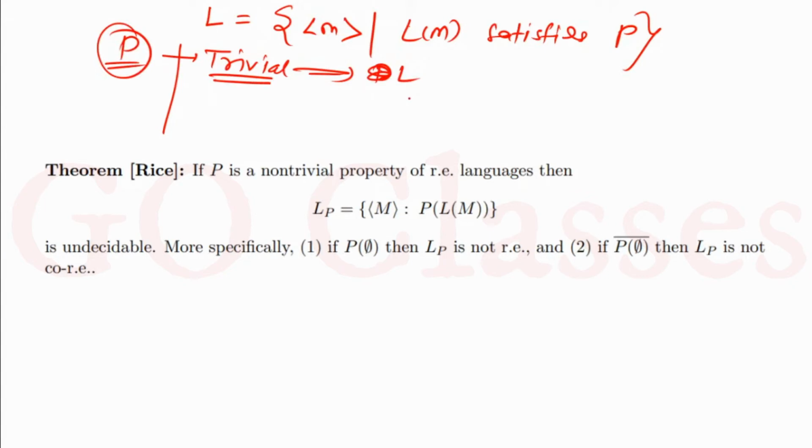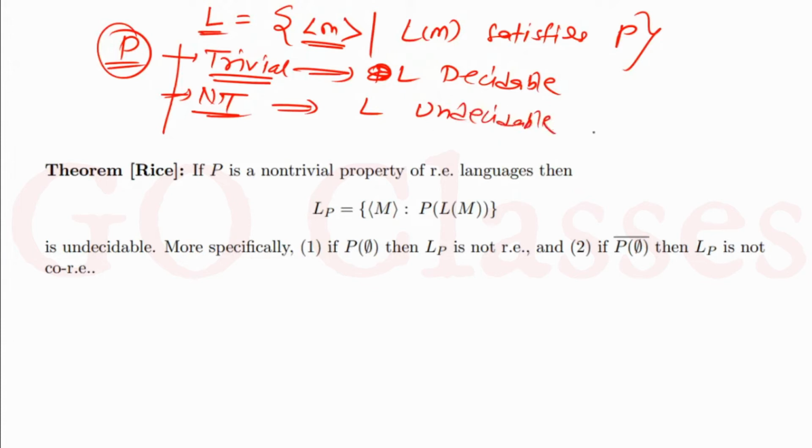Basically you are checking for P. If this P is a trivial property of RE languages, because here we are concerned about RE languages, Turing machine means RE language, so that's why. If P is trivial, then you can say L is decidable. Now, if this P is non-trivial, NT means non-trivial, then you can say L is undecidable.